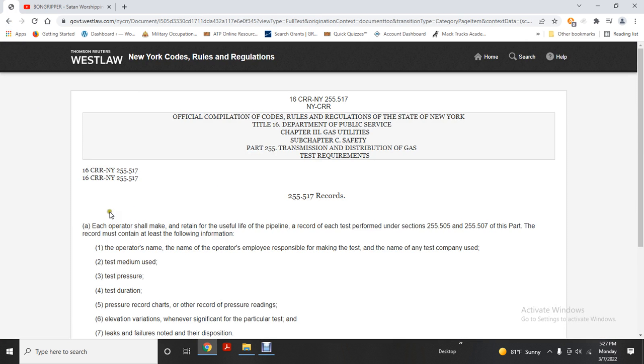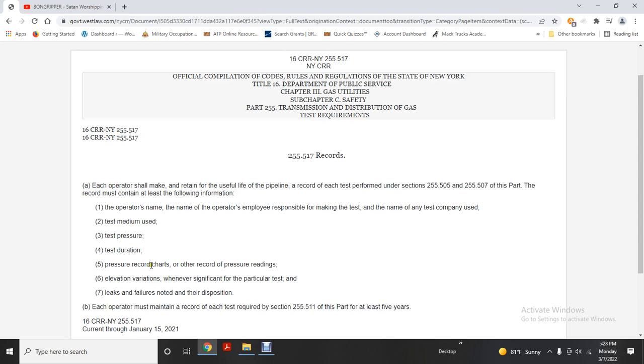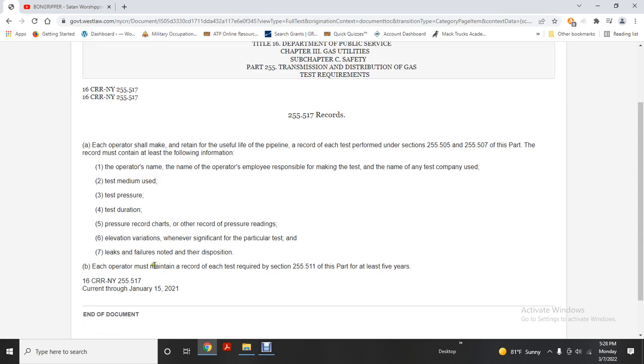Alright, 255.517 records. Each operator shall maintain, for the useful life of the pipeline, a record of each of the tests performed under sections 255.505 to 507 of this part, and each record must contain at least the following: the operator's name and the name of the operator's employee responsible for making the test, the name of any test company used, the test medium used, the test pressure, test duration, pressure recording charts, other record pressure readings, elevation variations whenever significant for particular tests, leaks and failures noted and their disposition.